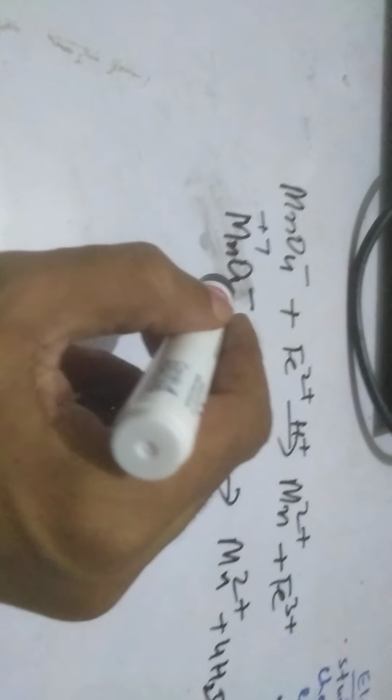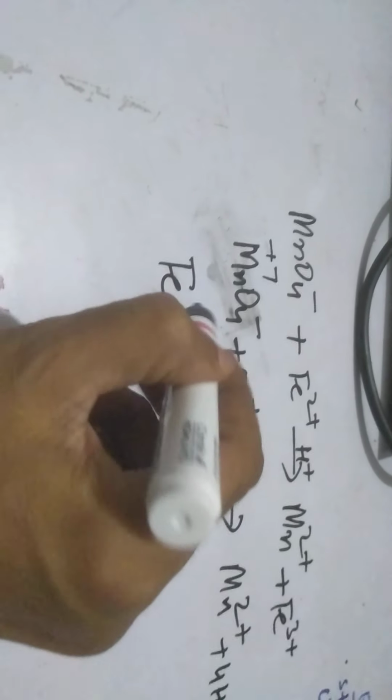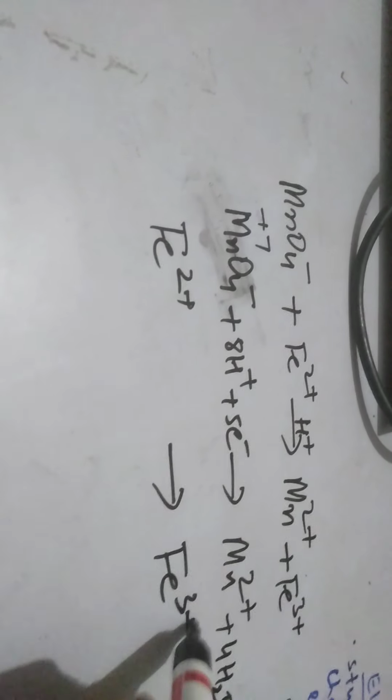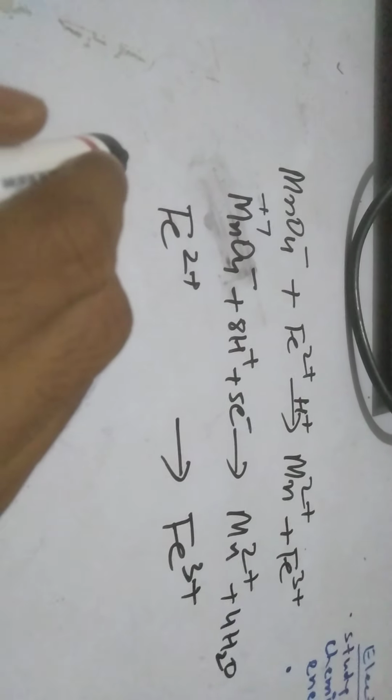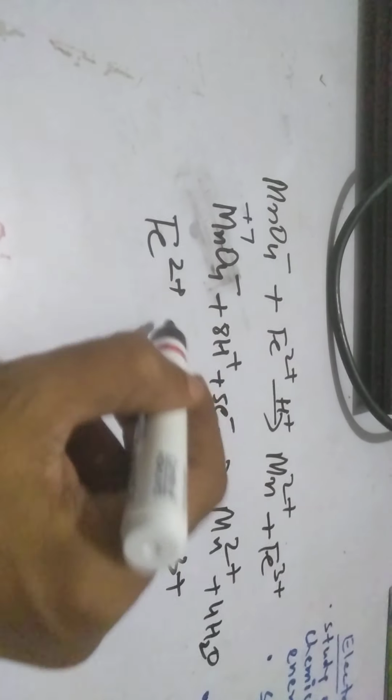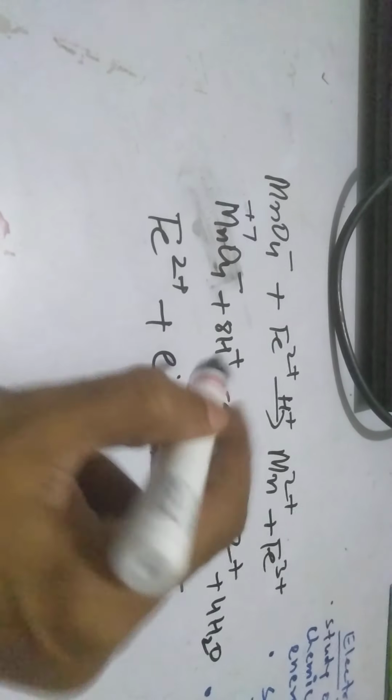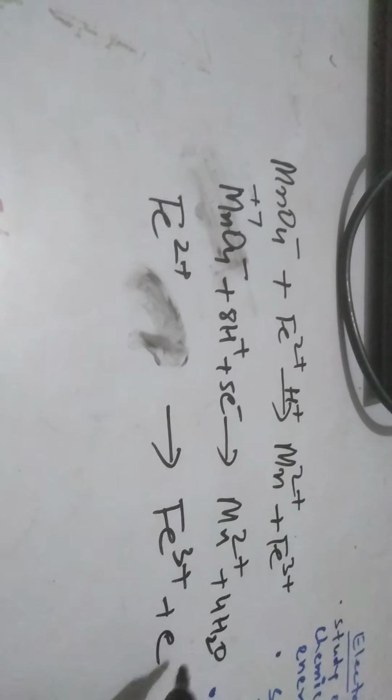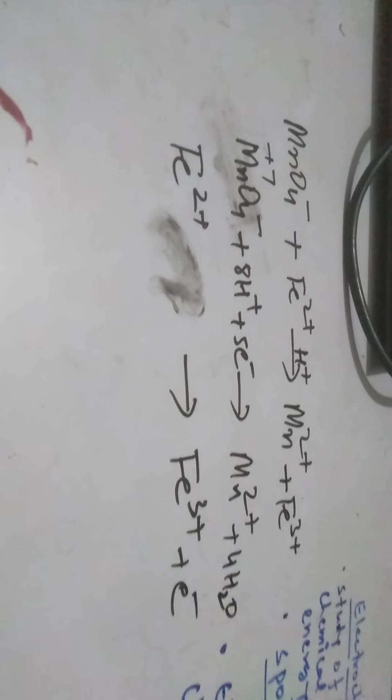The second reaction is Fe2 plus changing to Fe3 plus. Atoms are already balanced. We only have to balance the charge. Add 1 electron on the right side. Now the charge is balanced.